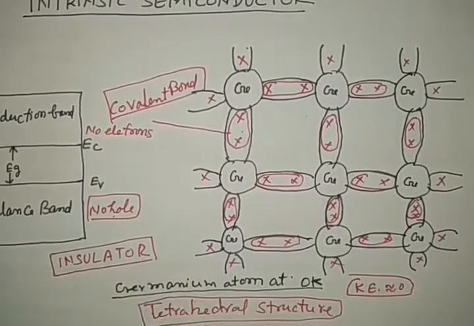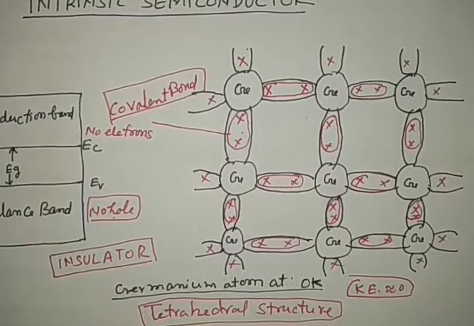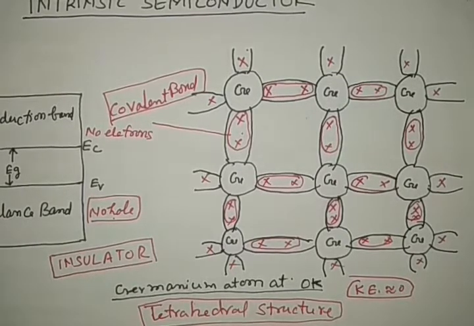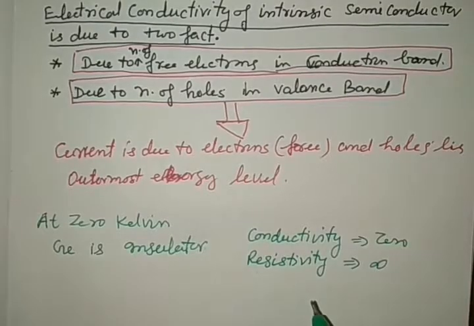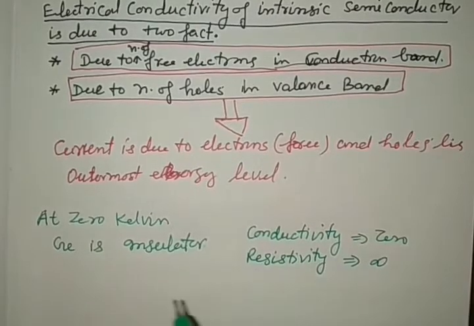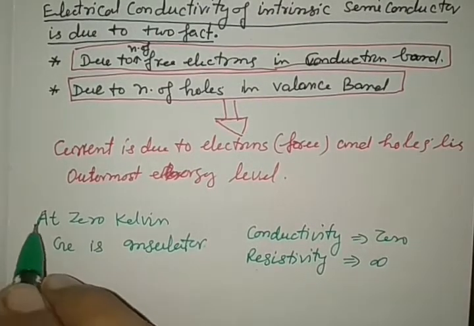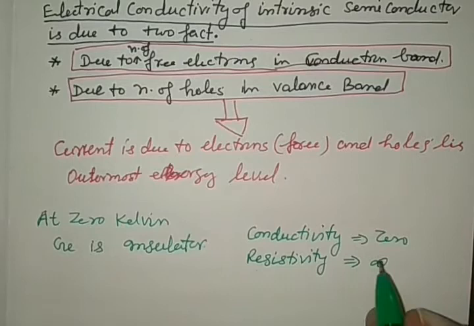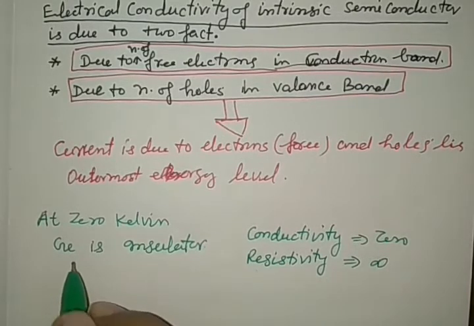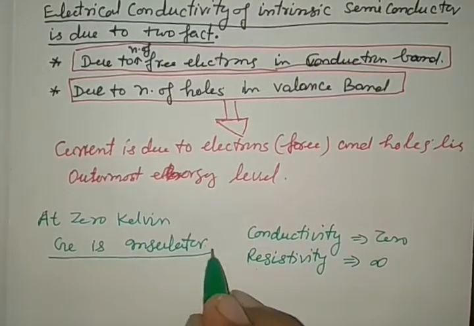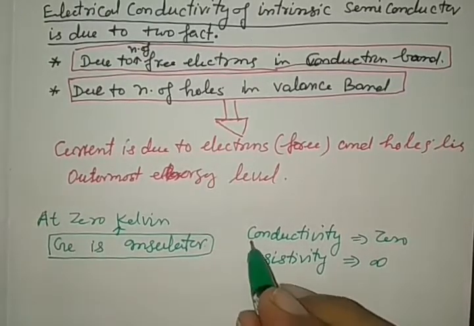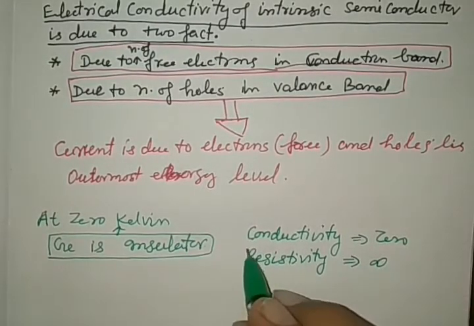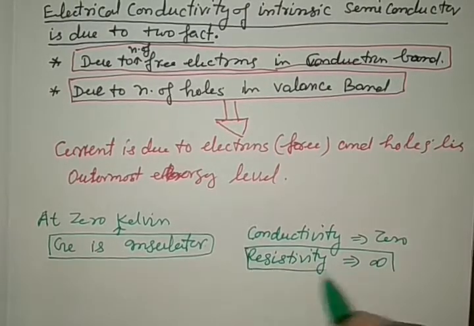This germanium behaves as an insulator at 0 Kelvin, so its conductivity is 0. At 0 Kelvin, conductivity is 0 and resistivity is infinite.